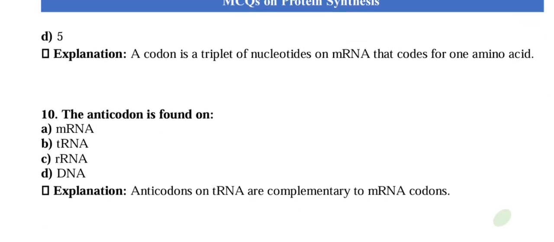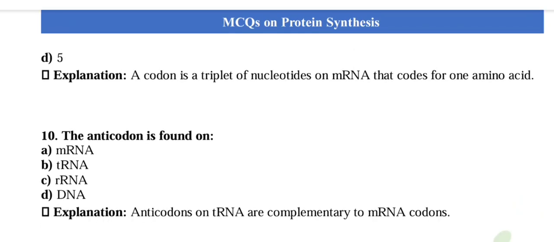Okay. Question number 10. Anticodon is found on. So anticodons are found on tRNA. Okay, and anticodons on tRNA are complementary to the mRNA codon.